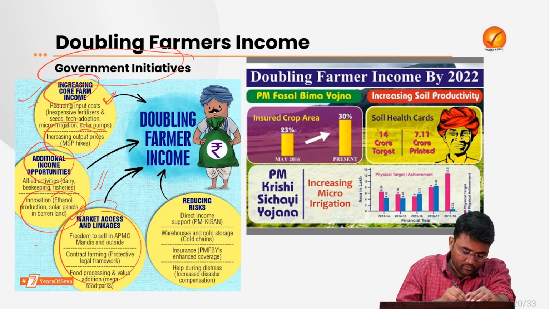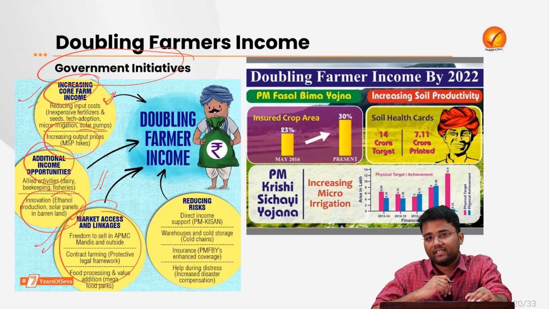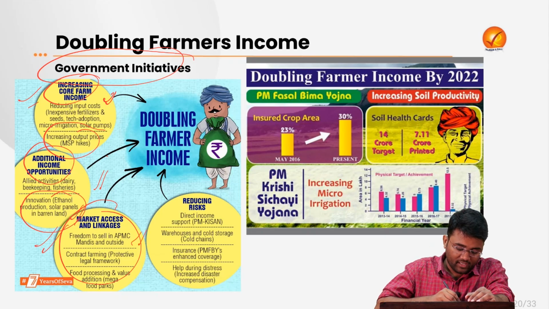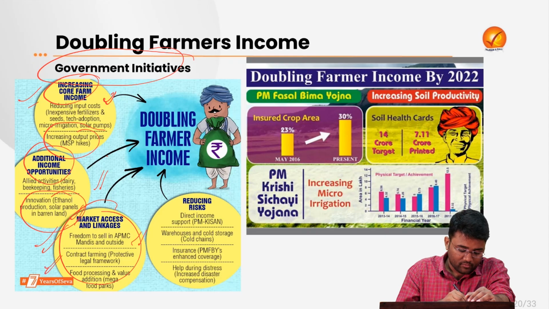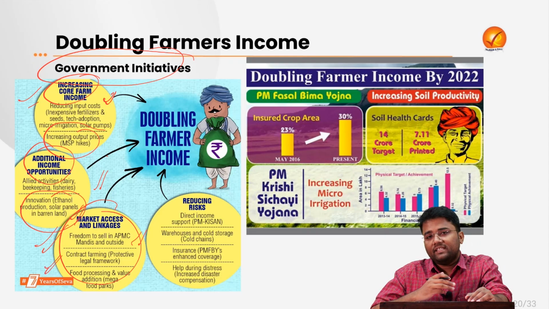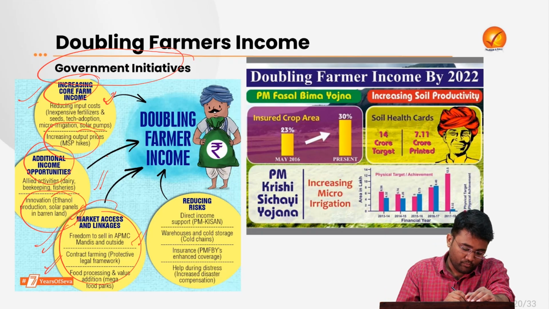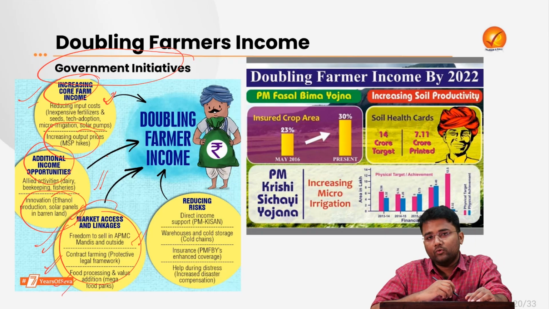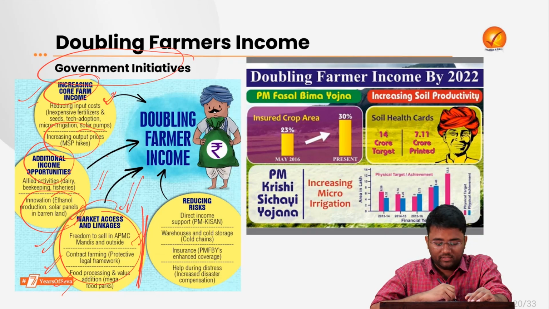Then the schemes or initiatives related to increased market access and linkages, where there is freedom to sell in any APMC mandi outside the state. Then the model contract farming law, and various initiatives that are being taken to promote the food processing industry and value addition, with schemes like mega food parks, etc. So some of these schemes are also helping in doubling farmers' income.